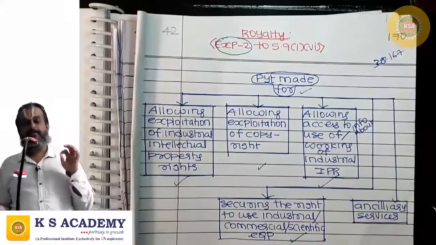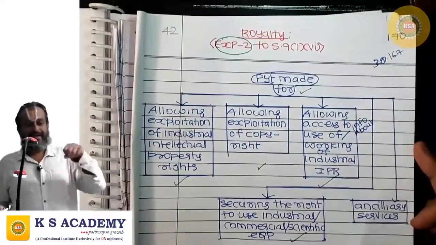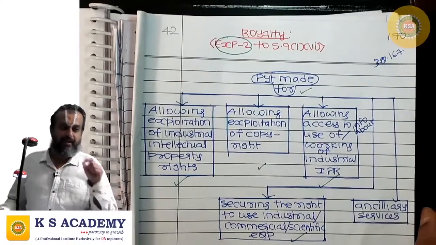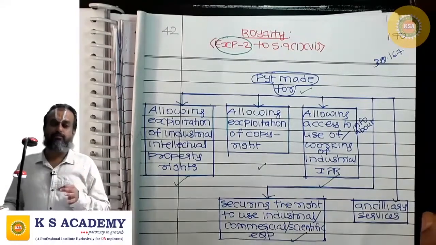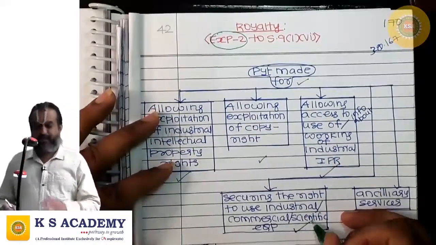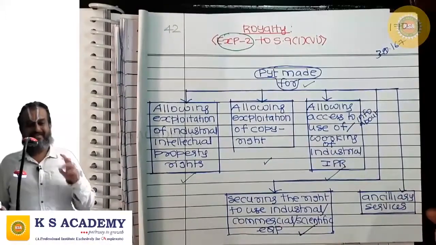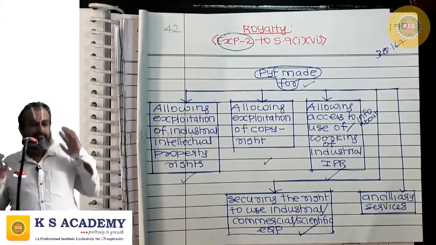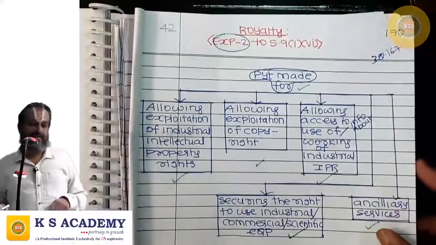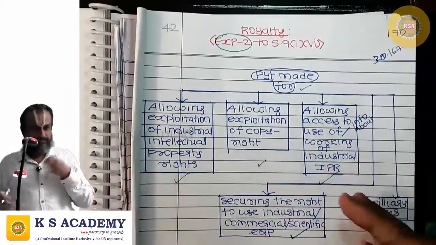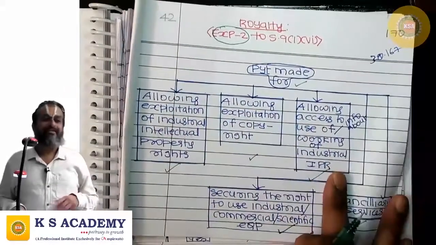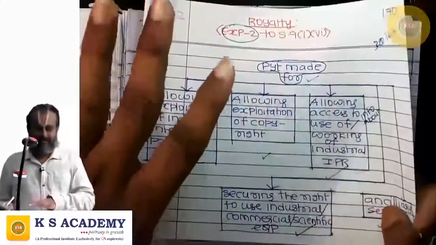Or where any payment is made for getting the right to use any industrial or commercial or scientific equipment, where we are making payment for securing the right to use industrial or commercial or scientific equipment, that is royalty. Where you are making payment for ancillary services, incidental to this, that is also royalty. Elaborately about this, we will have a detailed discussion in taxation of non-residents. This much is sufficient at this level.